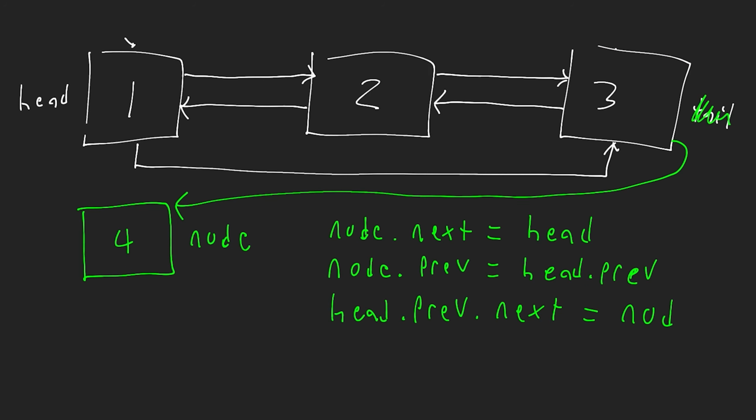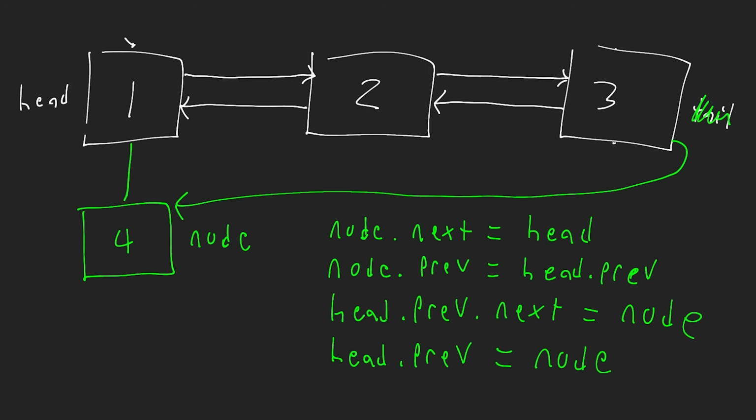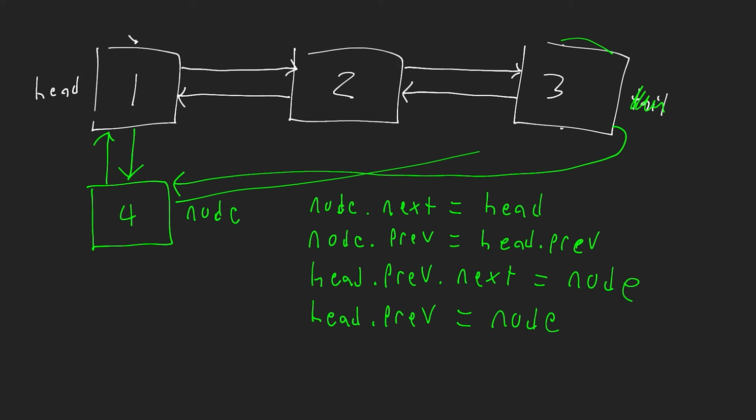Okay, now that we've done that, we need to change the previous property for our head to be equal to the new node. So we go head dot previous is equal to the node. Apologize for my atrocious handwriting here. Let's clear that and set that. Now that we've done this, this is fine, although at this point we would have also had these references here, okay? And then we're going to set head to be equal to node, because we're putting this at the front. So now our new head becomes this node after we've written these 5 lines of code.